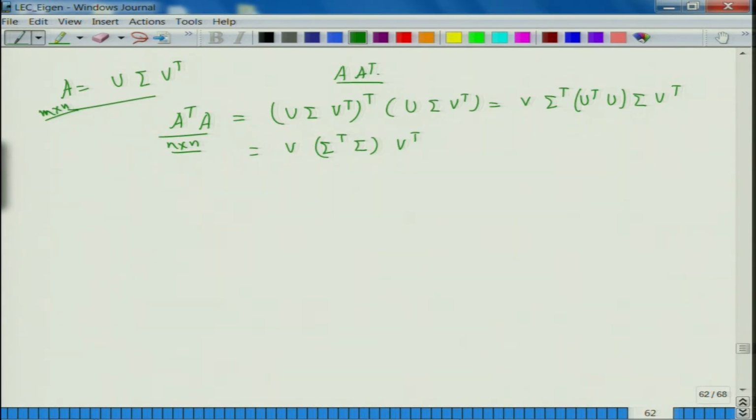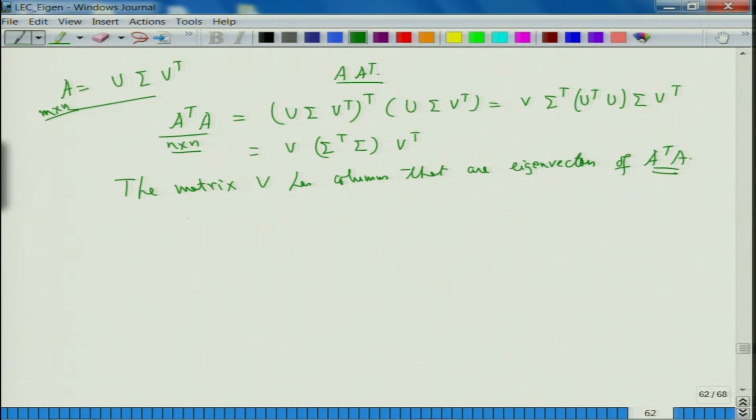So, you can see that now, by the same argument, the matrix V has columns that are eigenvectors of A transpose A, all right.